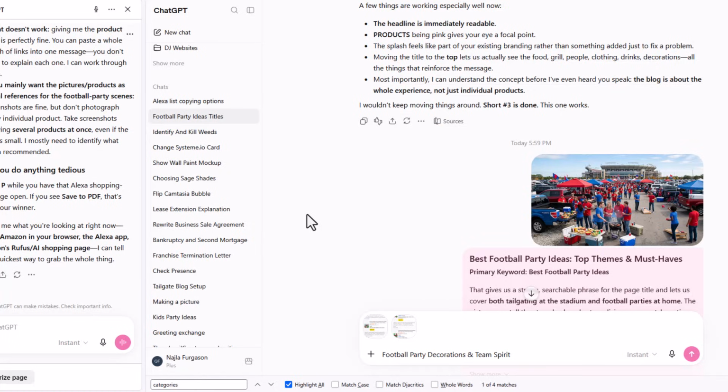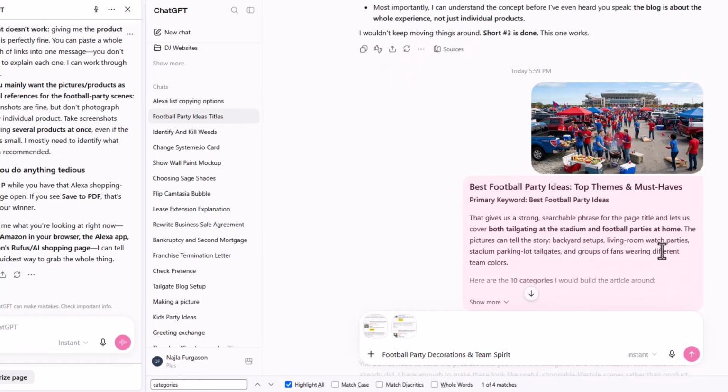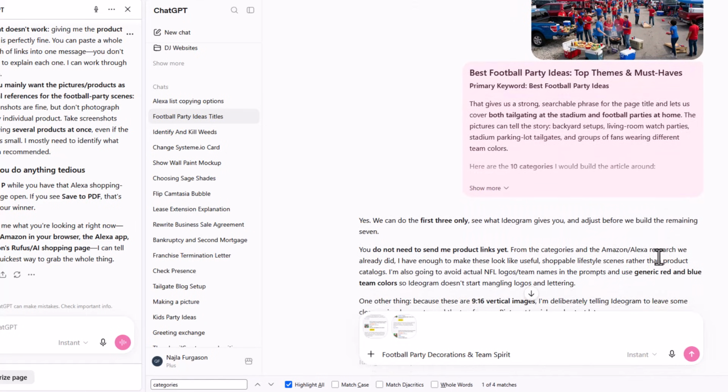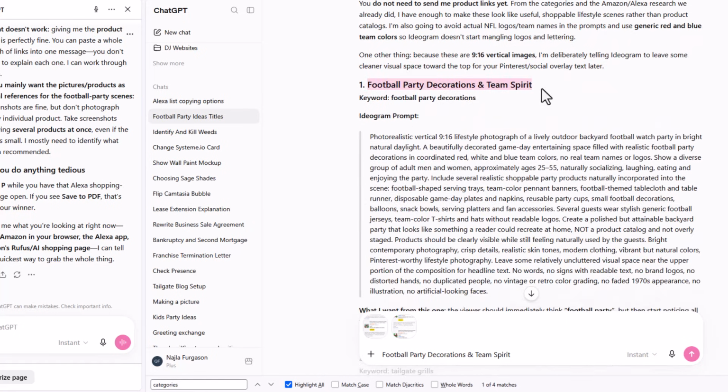So I gave ChatGPT the picture and I told him that we needed to do something a little bit different when we go to do the pictures. So we're going to have 10 different paragraphs with 10 different pictures on this one blog page. The first one's going to be about football party decorations and team spirit. And so this was the Ideogram prompt that they wanted me to use.